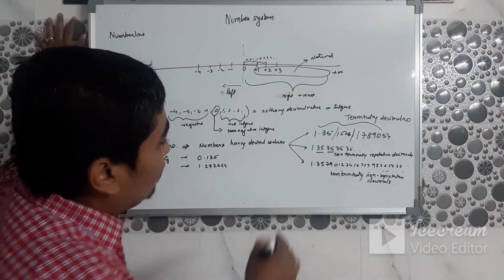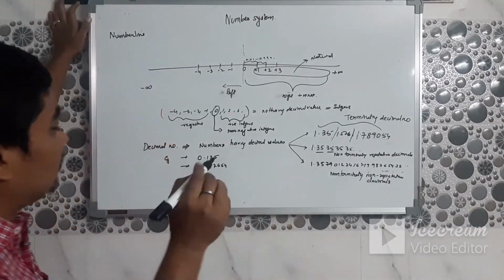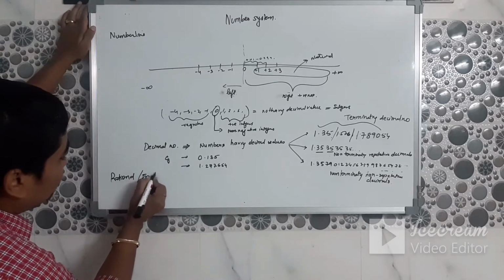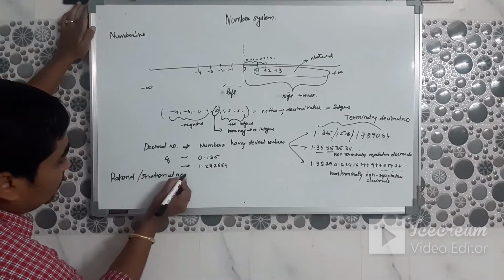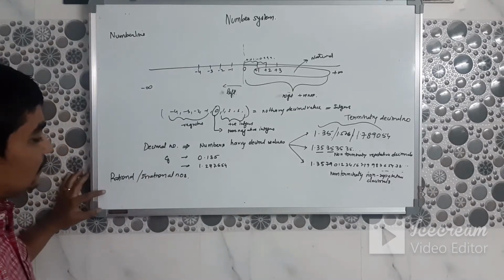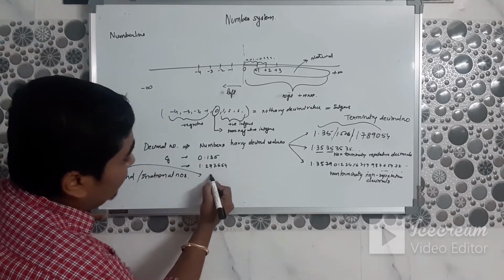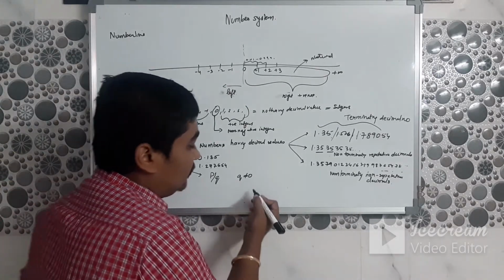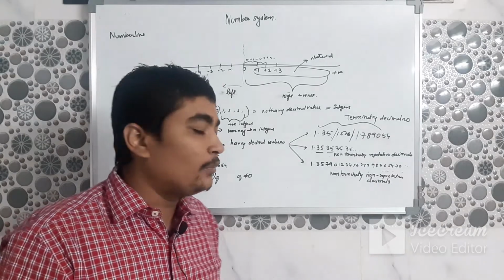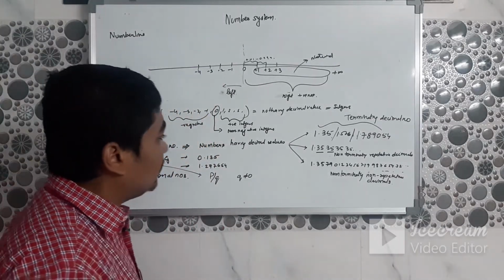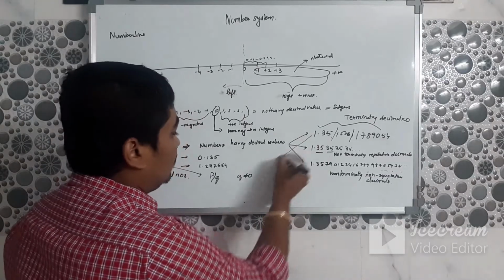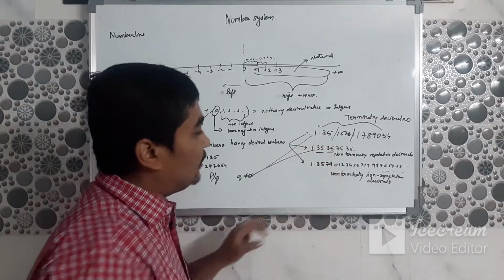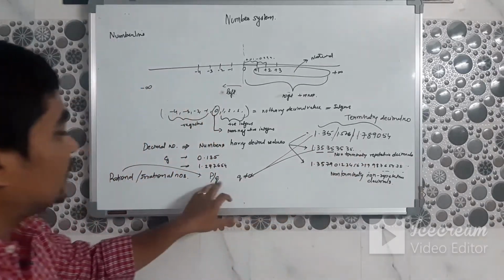Also, a number which can be represented, now we will study another topic, that is rational and irrational numbers. What is a rational number? Something that can be represented in the form p by q, where q is not equal to 0, is called a rational number. This too, as you have studied in your earlier classes, a repetitive number can be represented in the form p by q.